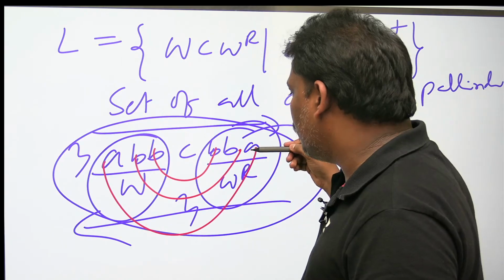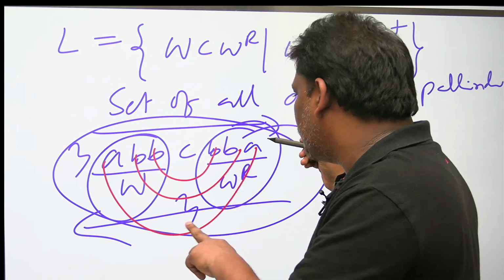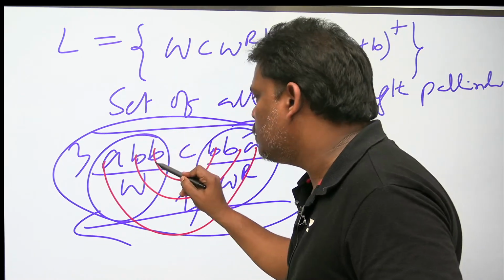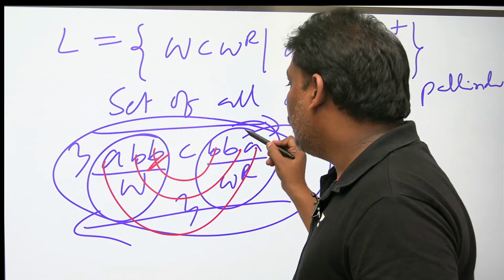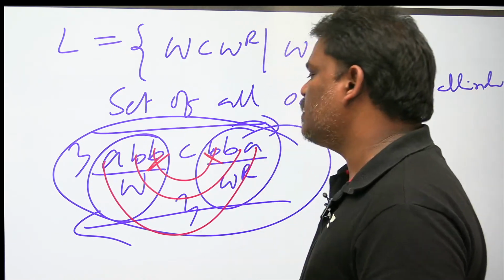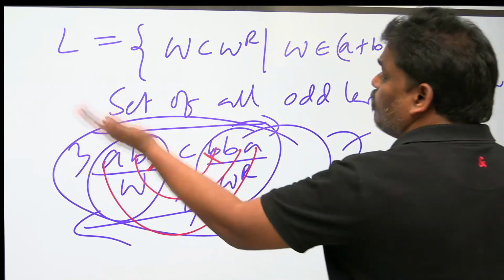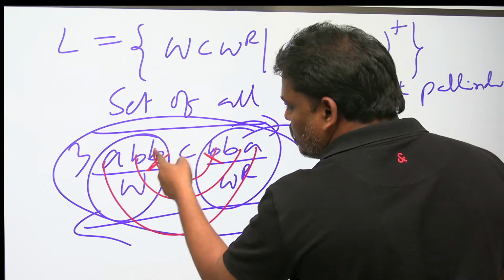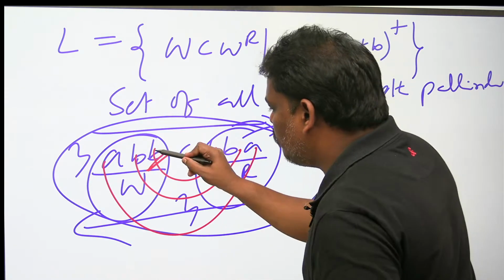That means first symbol and last symbol are same. In the W first symbol, in the W power R last symbol same. Another way of saying is, in the W last symbol, W power R first symbol same.